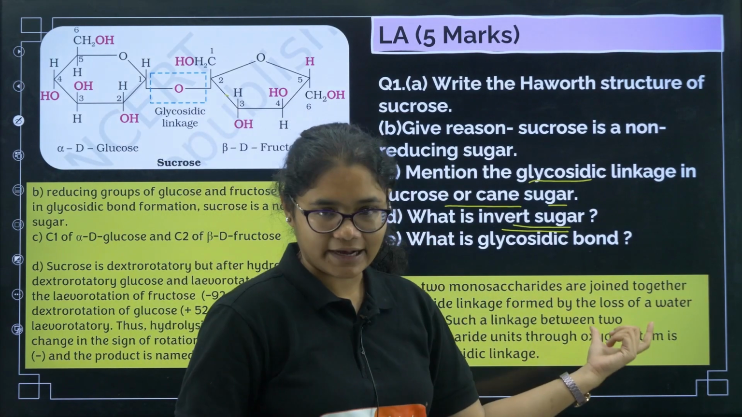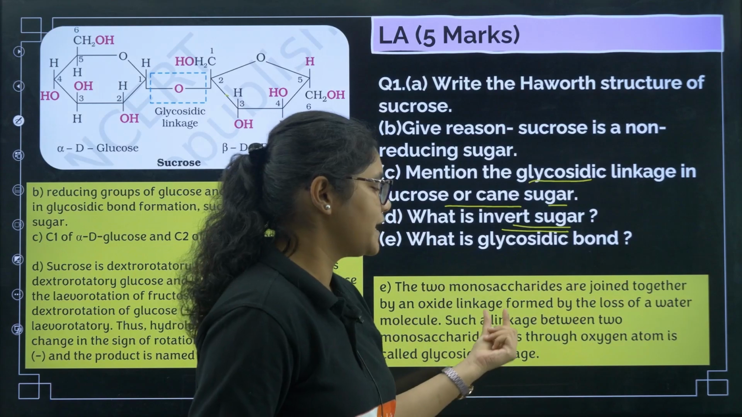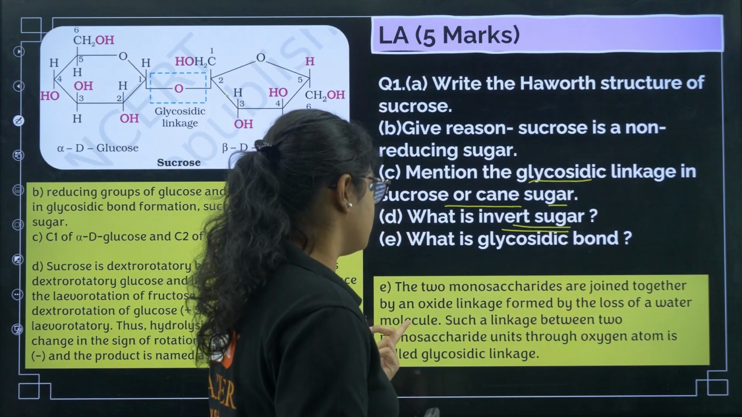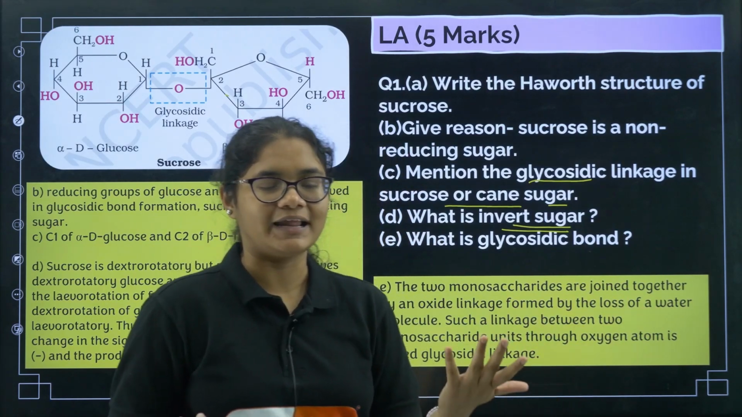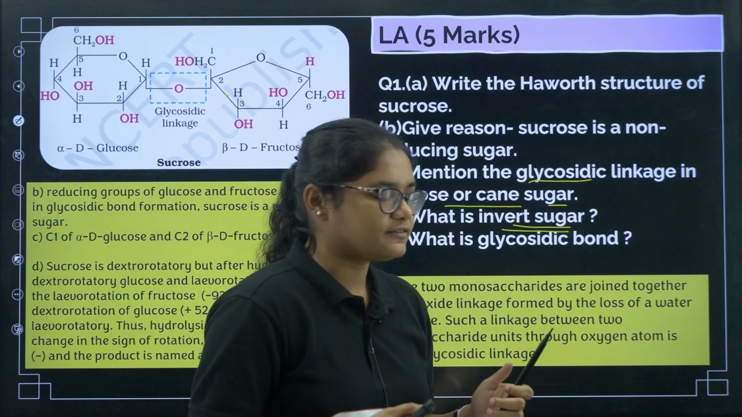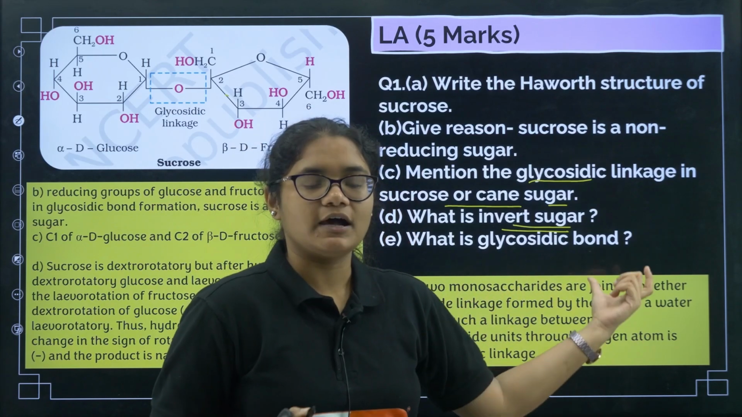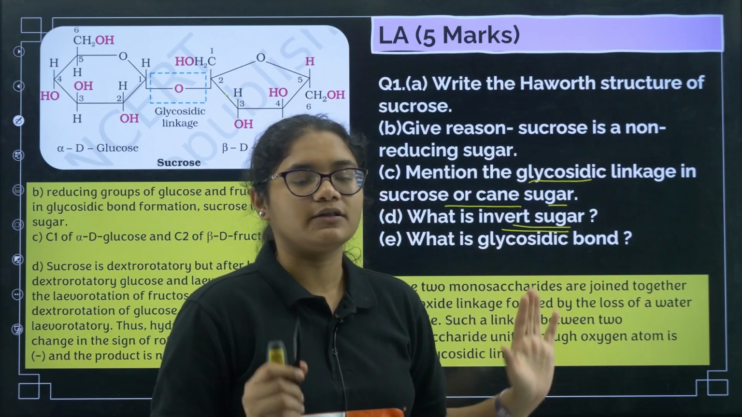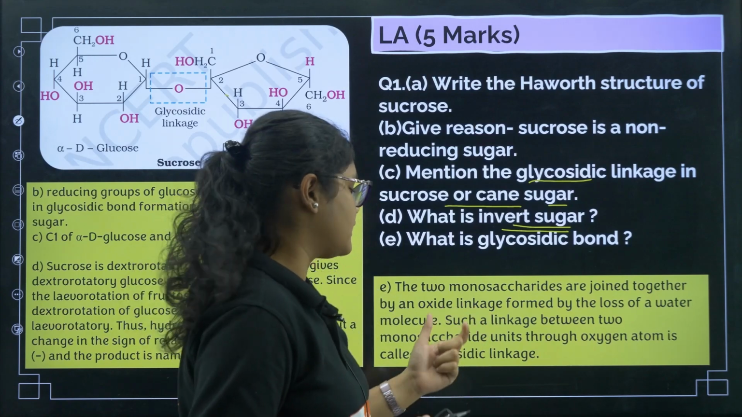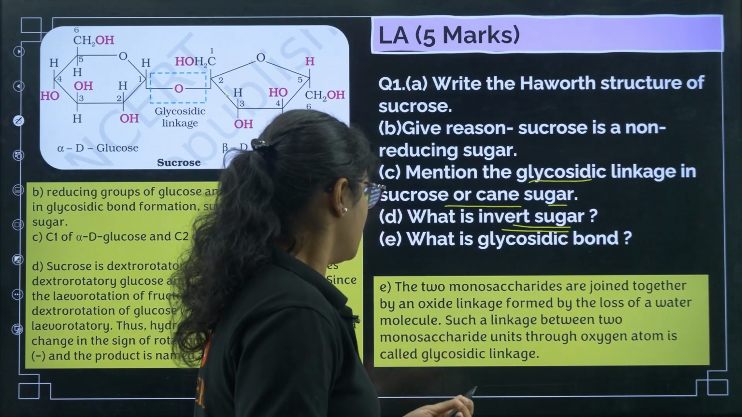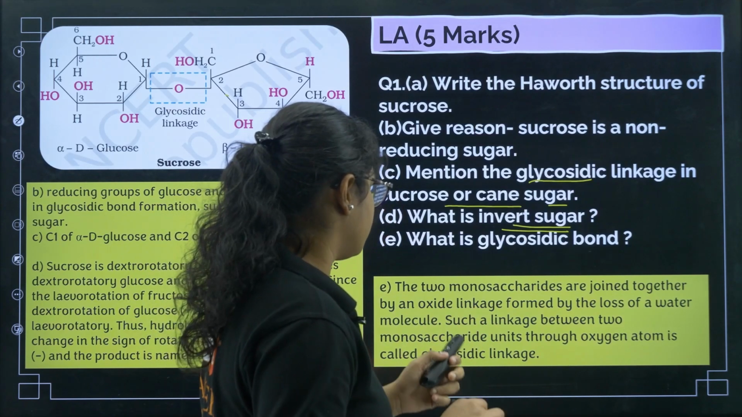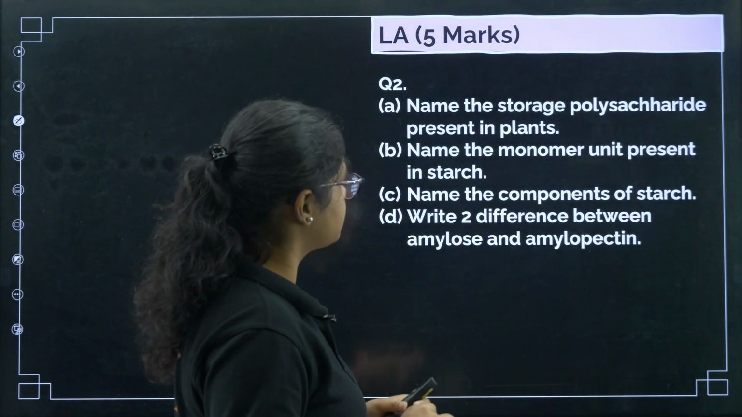Now what is glycosidic bond? The two monosaccharides are joined together by an oxide linkage formed by the loss of a water molecule. Such a linkage is called a glycosidic linkage. So you can just write down: two monosaccharide units are joined by an oxide linkage by the loss of water, which is called a glycosidic linkage. Okay, fine.